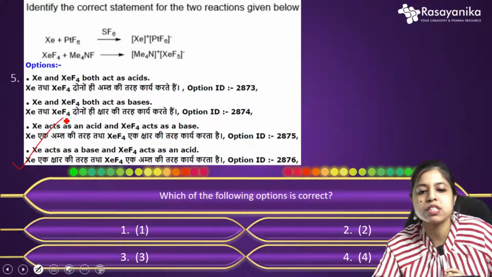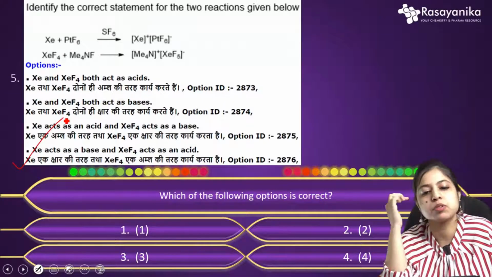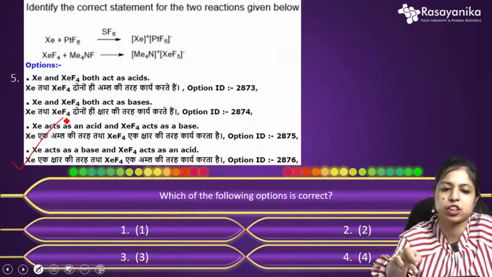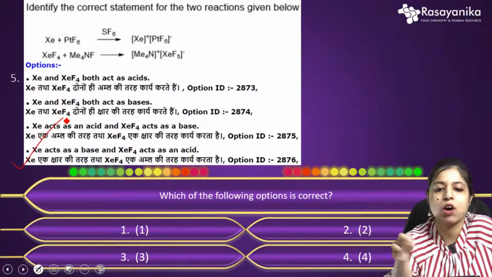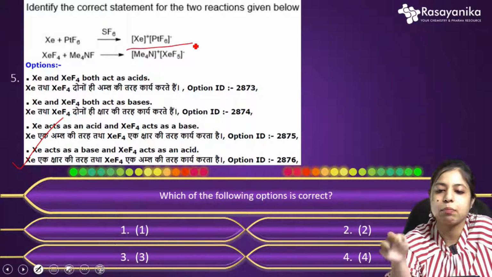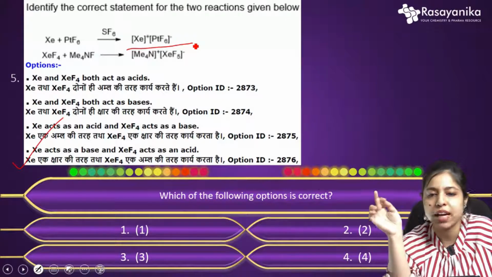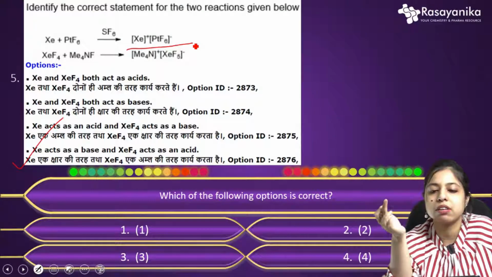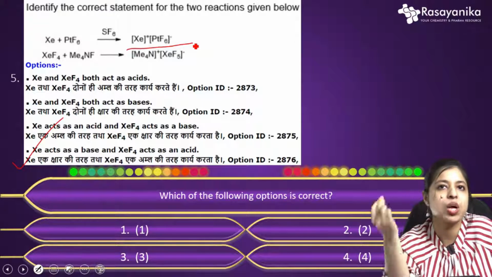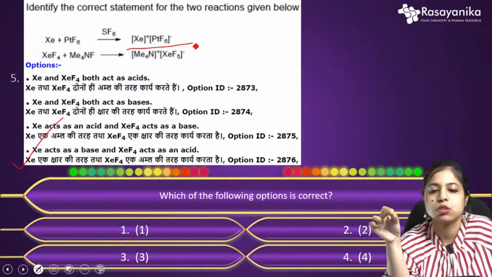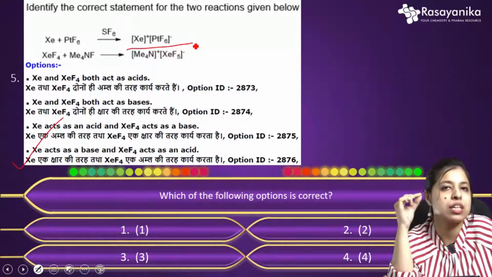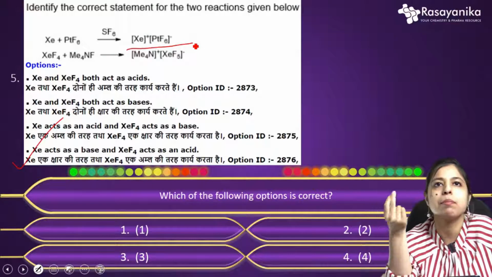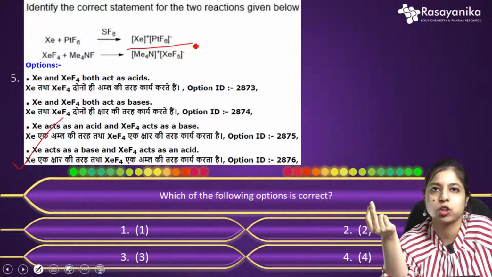So if you see in these reactions, just see the reactions. In the first reaction, xenon and PtF6, if they react, then we will get Xe plus and PtF6 minus. So it is easy for you to understand this. Xenon actually donates electrons to PtF6. So the element which donates electrons is basically the base. The Lewis base concept actually.